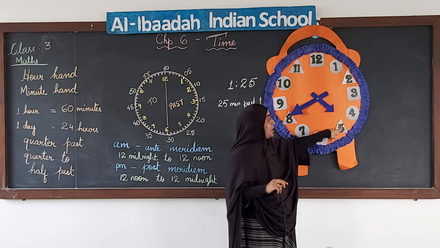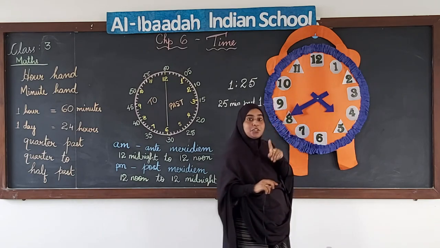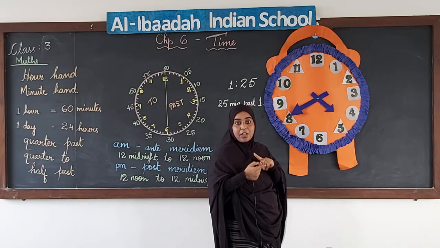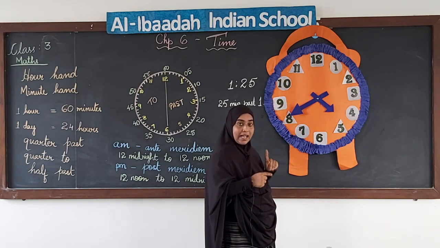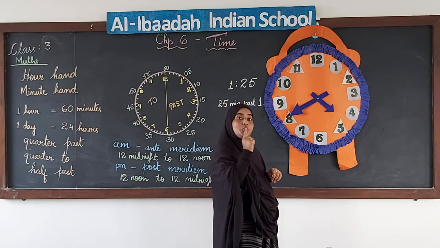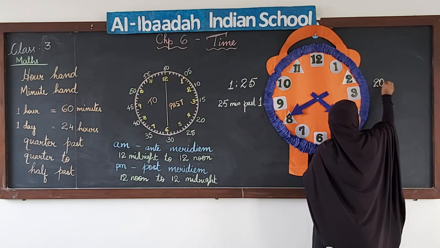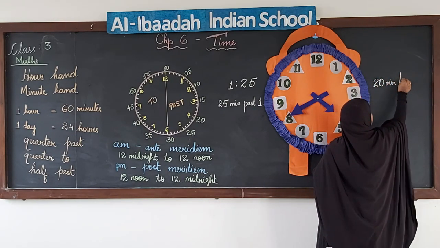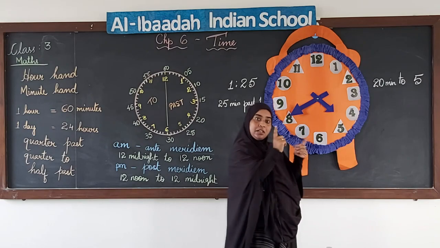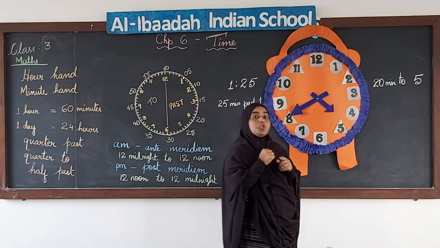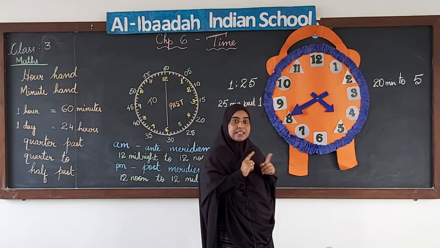The hour hand is coming close to 5, and we have 5, 10, 15, 20 minutes more to go for the next hour. So when we have the minute hand in the second half of the clock, we will read it as 20 minutes to the next hour, that is 5. So we will read it as 20 minutes to 5. When we say past, we read it with the first hour. When we use to, we read it with the next hour. We have to be very careful when we are using past and to.